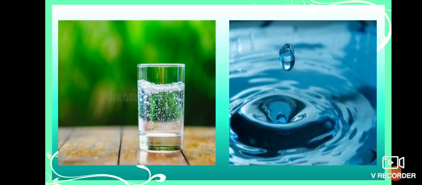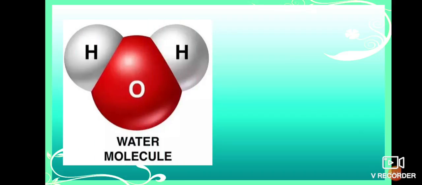Okay. Now here, again if you go inside, this drop of water is made up of water molecules. So again if we go inside, how is the drop of water made up?